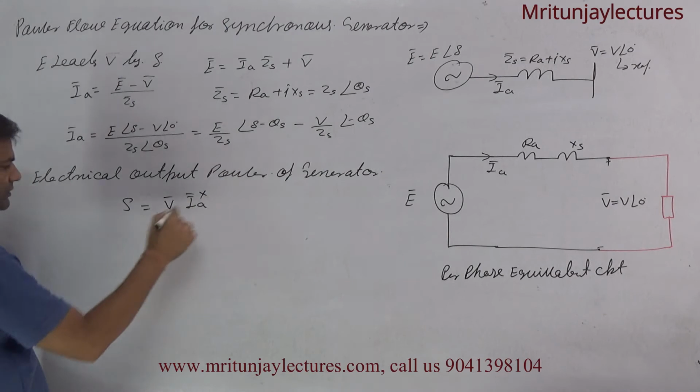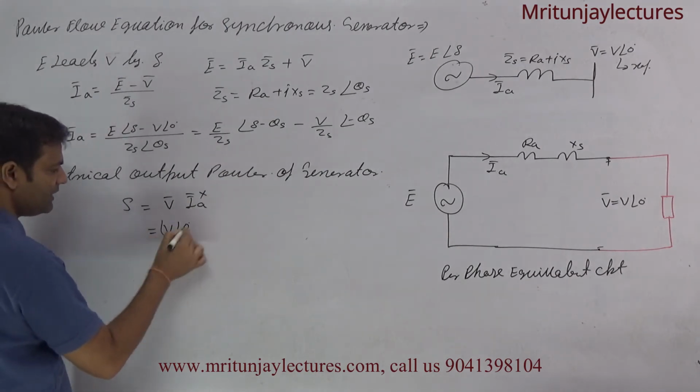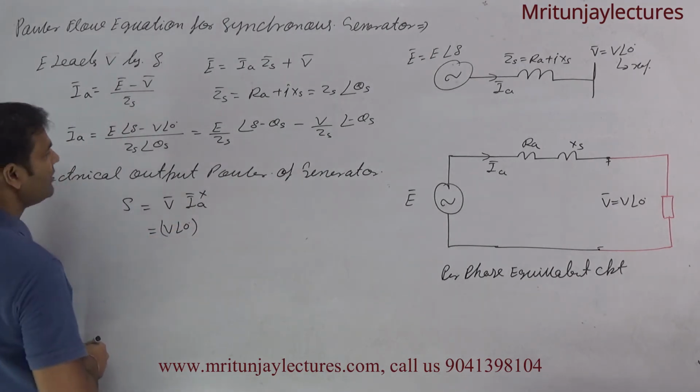So this one is V at the angle 0. And what about IA conjugate?